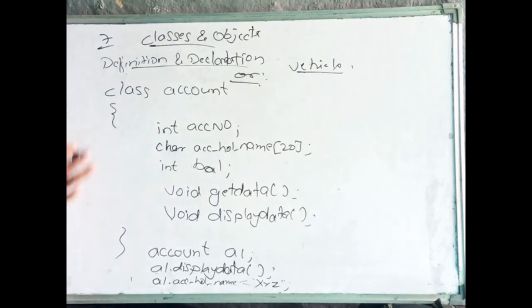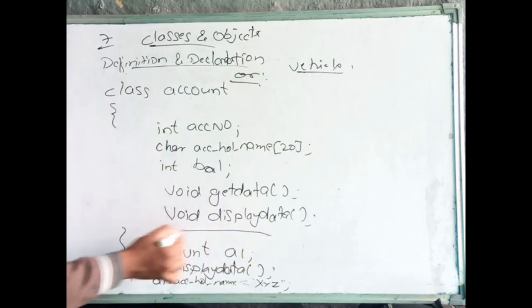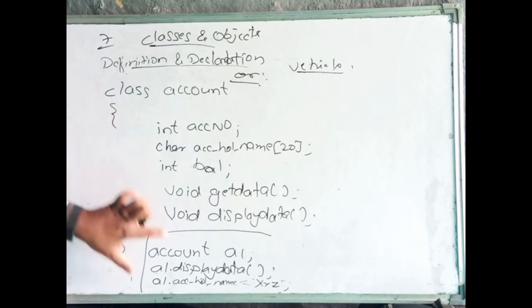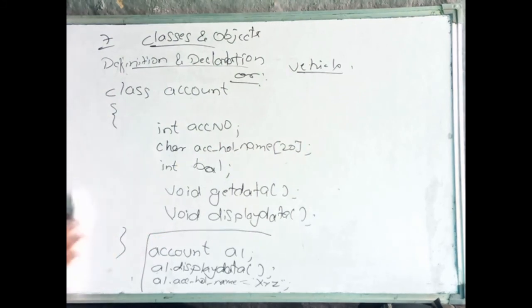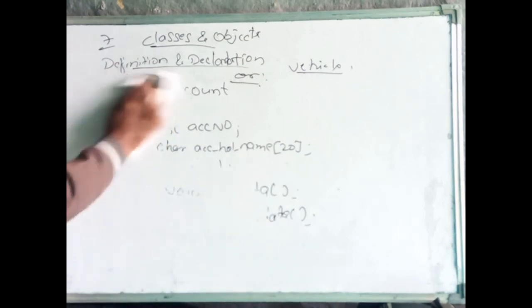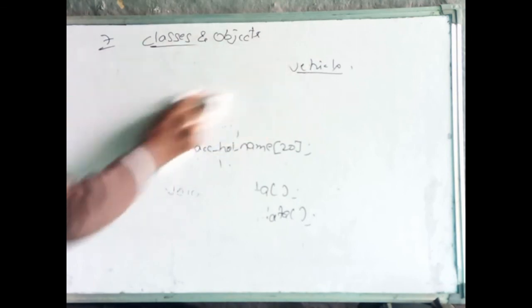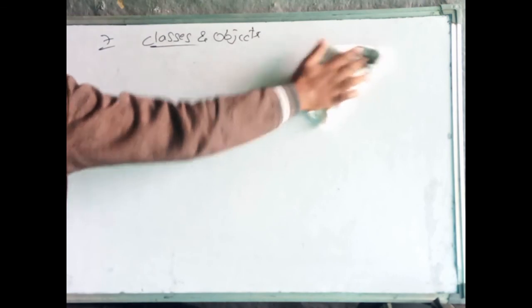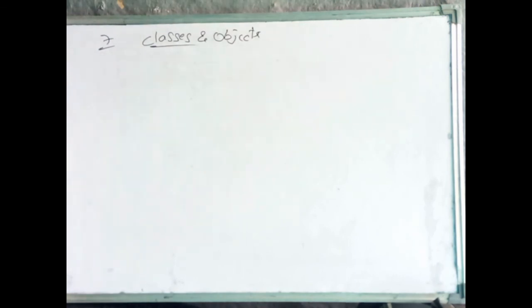Understand this concept, how to write the class and how to create the object. This is object creation. This is the structure of the class. I am writing the class here, and here I am creating the object. This is about classes and objects. You just remember, if you understand this concept, then it is easy for you to write the programs and to understand the other concepts also, if you know these basic things.